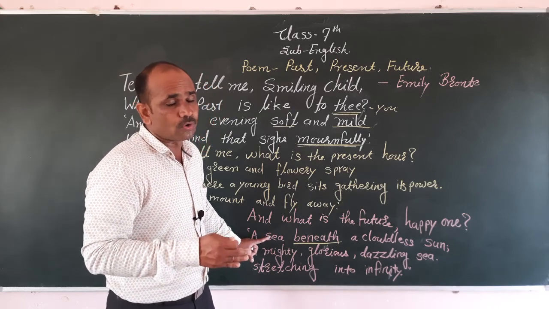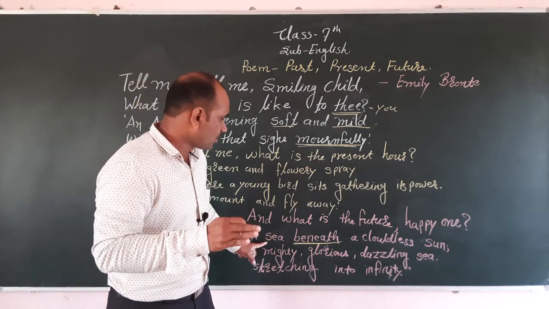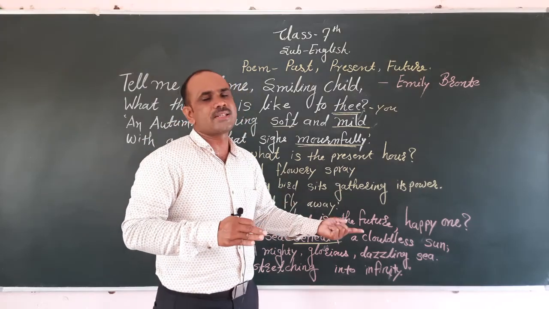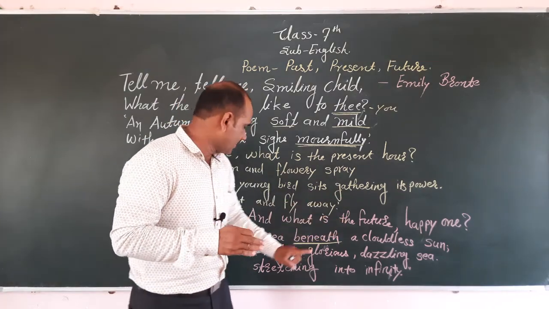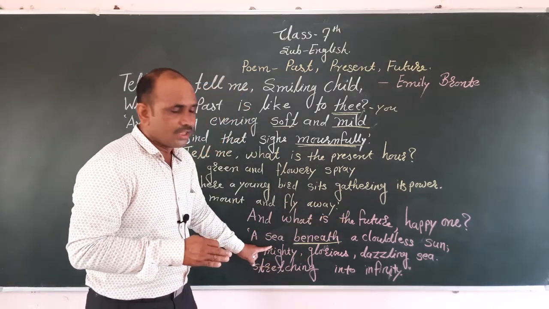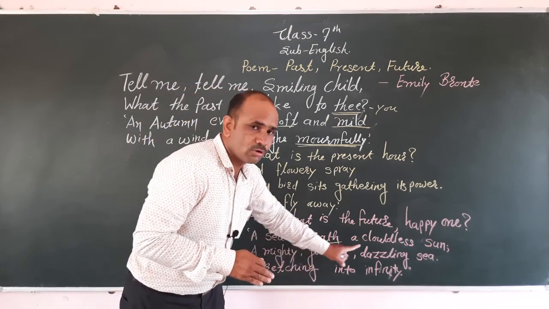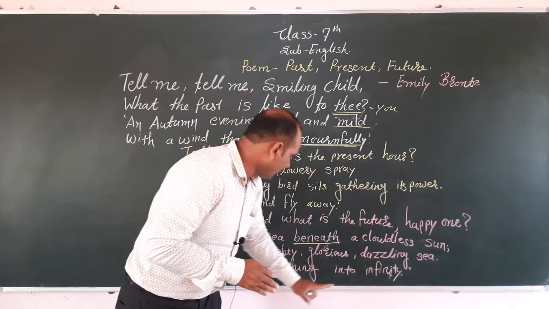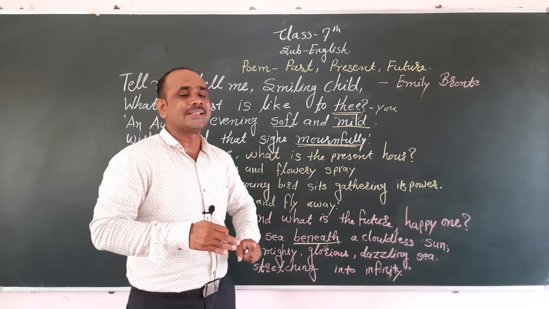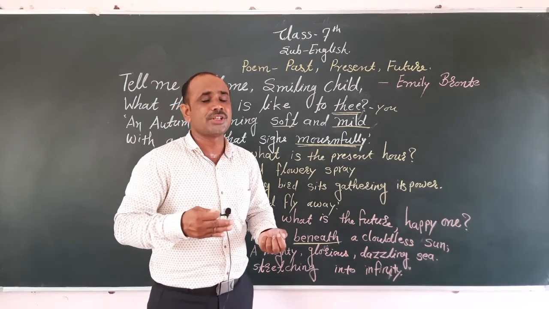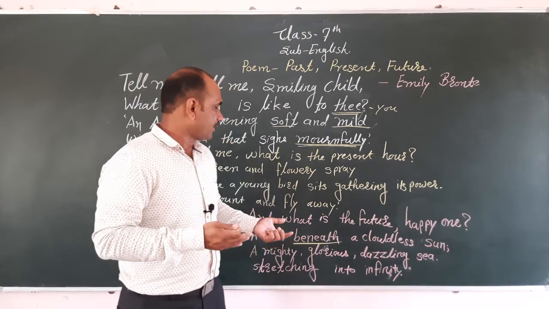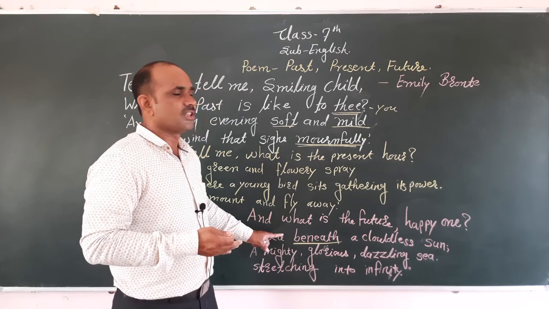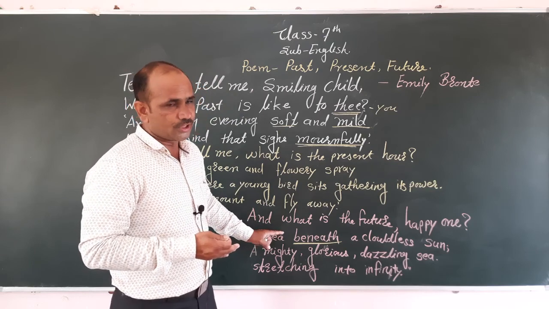Sea. Only sea or ocean is happy, because under the cloudless sun, he is very powerful, he is very prosperous, he was a dazzling light, and therefore stretching into infinite. And this sea or ocean is very happy in the future time.